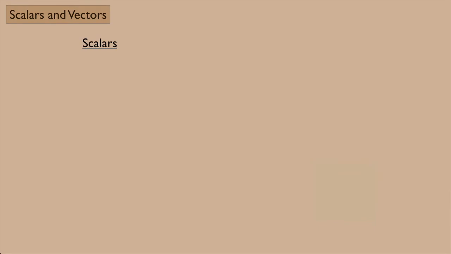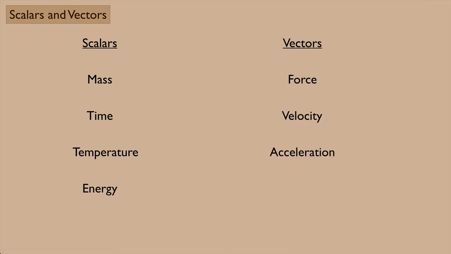So scalars that you might see in physics would be mass, time, temperature, and energy. These are all things that are just numbers with units. They don't have a direction. While some examples of vectors that you might see in physics would be force, velocity, acceleration, and momentum. As you continue to study physics, you'll see additional examples of both scalars and vectors.